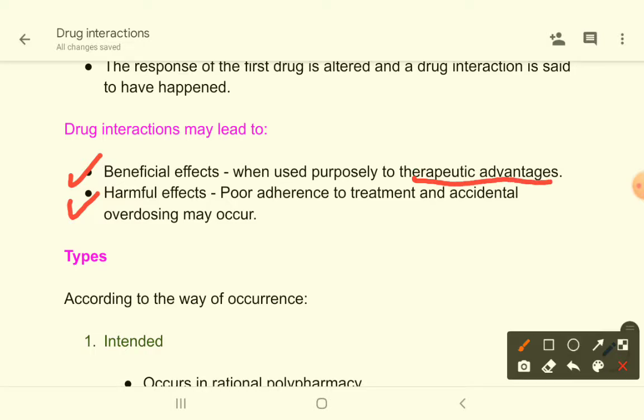We sometimes use drug interactions to get some therapeutic benefits. These are beneficial effects, and most of the time drug interactions are harmful. Sometimes we are aware of the drug interactions, and sometimes the patient may take drugs unnecessarily and drug interactions can occur.